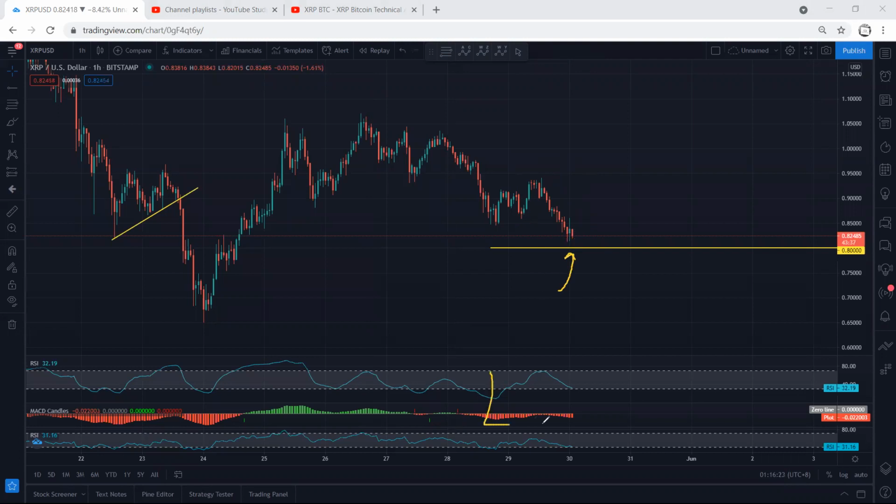But if we refer to the indicators, we see that we have a divergence. Right now, we have the first internal flat, the last. How deep it can go, we prefer to look for buy before the price breaks 0.8. It doesn't mean that if the price breaks 0.8 it cannot reverse, it can, but we prefer to see the reversal somewhere around 0.8. Now we move to the daily chart.